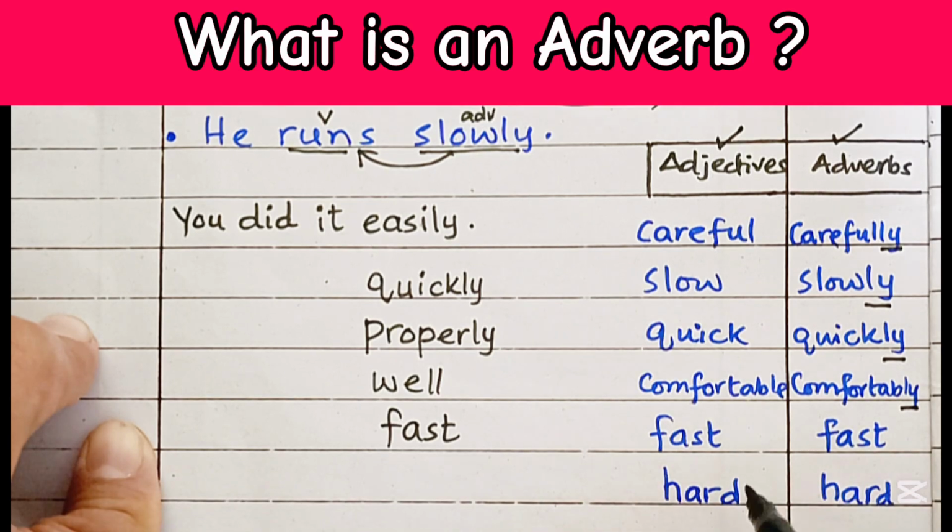There are some irregular adverbs. Here is an example: fast, and the adverb is also fast. Fast is an adjective in this column, but it can also be used as an adverb. We can see over here. Same goes for hard. Hard is an adjective and it may also be used as an adverb.